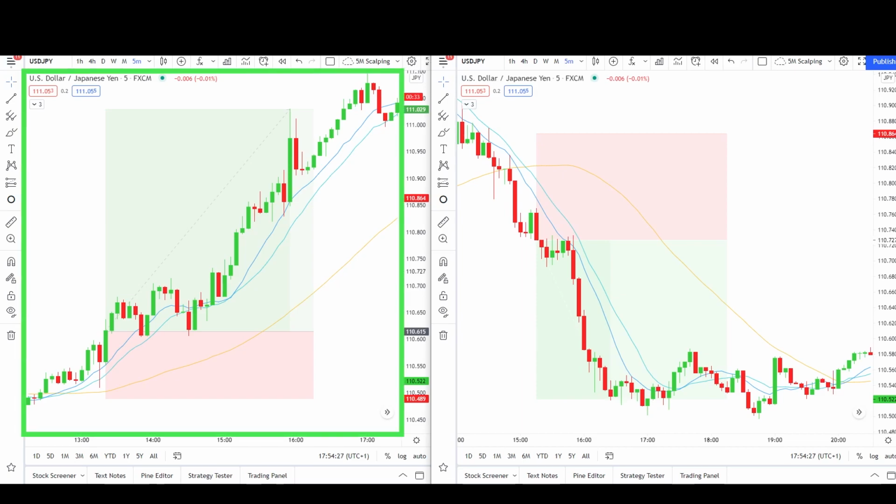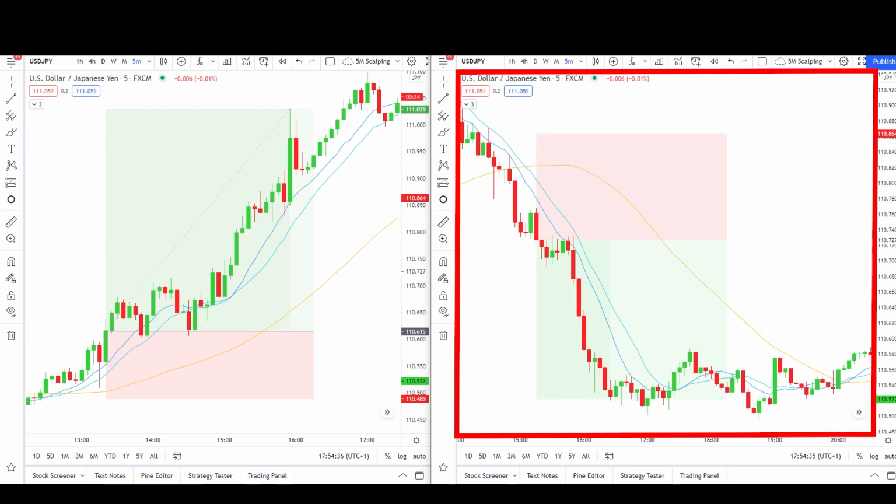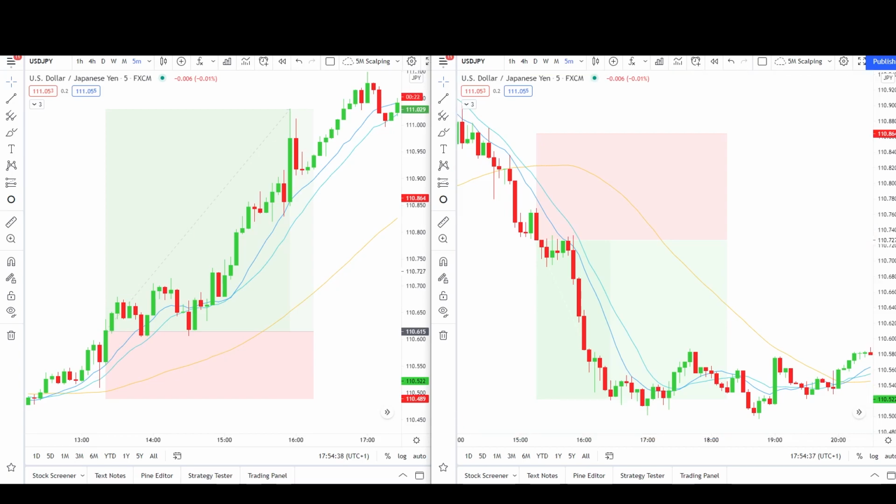As you can see on the left, we have an example of a buy scenario, in which the 50 moving average line is definitely below the candlesticks. And on the right, we have an example of a short trading possibility, where you can see that the 50 moving average line is well above the candlesticks, indicating that we are in a selling market.